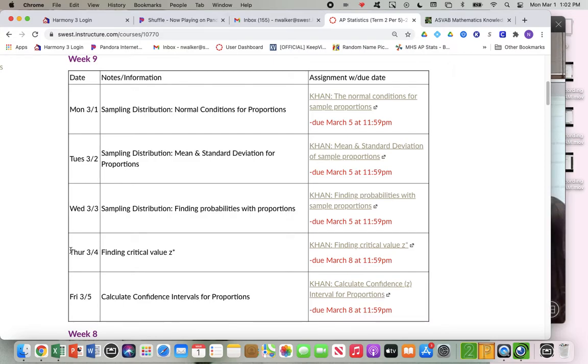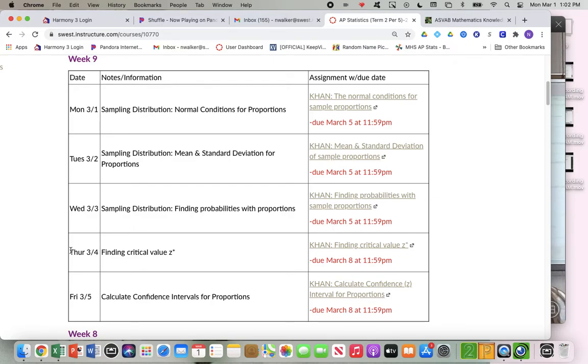This week, every day, we're adding something. Today we checked for normal conditions. Tomorrow we're going to do the formula for mean and standard deviation. Then on Wednesday, we're going to find probabilities. Once we have the curves, we're going to do normal PDFs and CDFs. I'll make a video for you guys to watch. And then on Thursday we're going to learn how to do a Z-table.